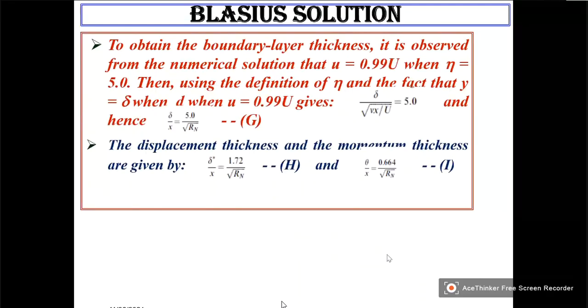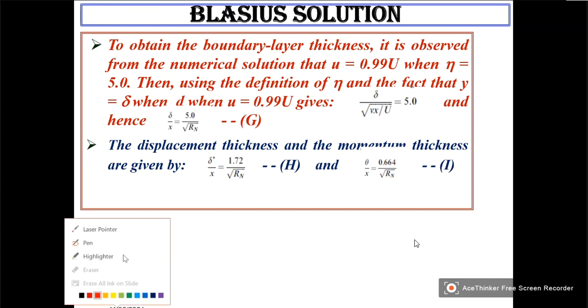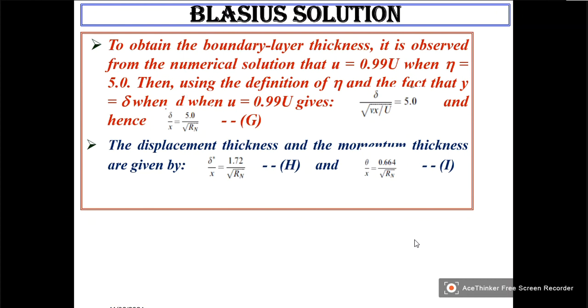the Blasius solution for the boundary layer equations. And we have seen that the solution given by Blasius matches with the solution which we have obtained using order of approximation theory. We got this value earlier also.